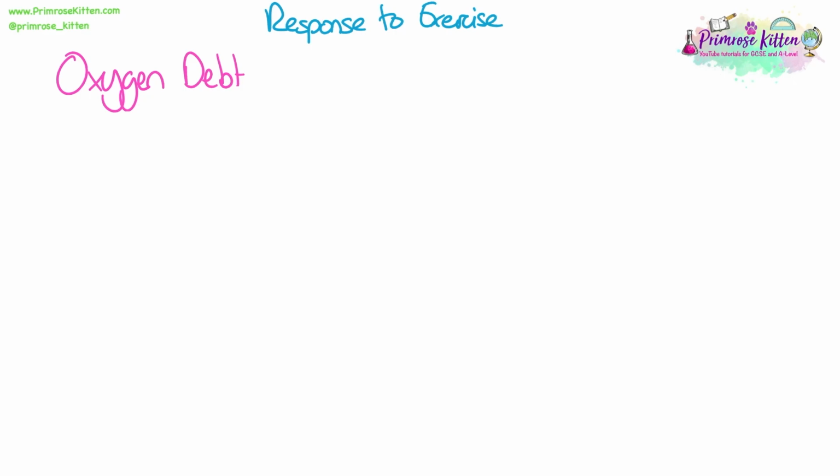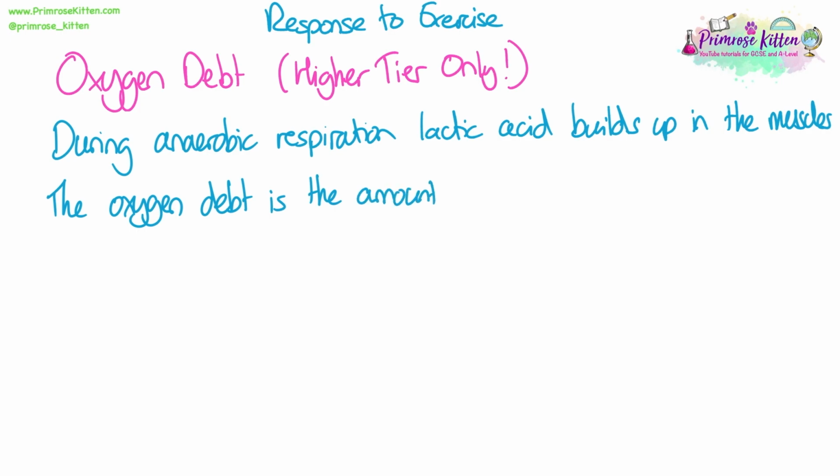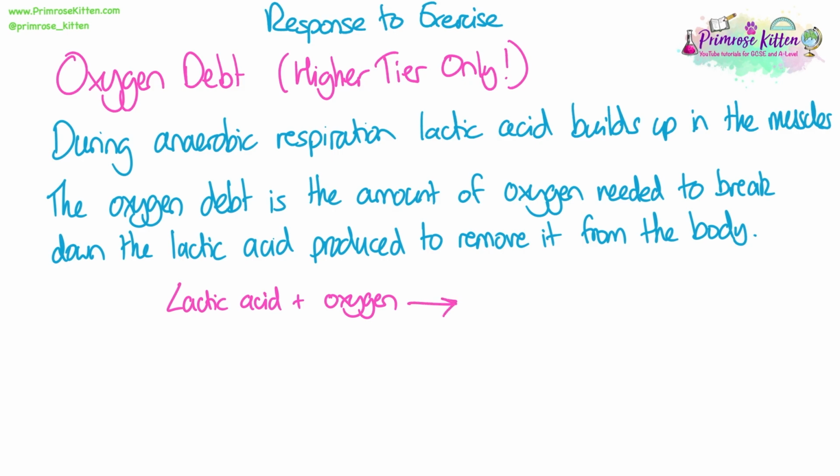The oxygen debt. Okay, so this little bit of the specification is only needed by higher tier students. So if you are sitting the foundation tier exam, you do not need to listen to this slide. During anaerobic respiration, lactic acid builds up in the muscles, as we have just said. The oxygen debt is the amount of oxygen that is needed to break down that lactic acid in order to turn it into something less toxic and remove it from the body. So when lactic acid reacts with oxygen, it completes the respiration of the lactic acid, and so it turns it into carbon dioxide and water, which can then easily be removed from the body.